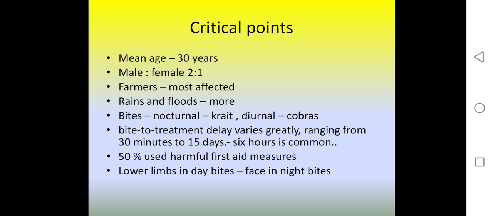So, critical points. The average age of people dying of snake bite is 30 years. Male to female ratio: males are more commonly affected than females. Farmers are most affected, usually seen in rainy, flooded areas. Usually, bites during the nocturnal period are krait poisoning, and during the diurnal period are cobras. Bite to treatment delay varies greatly, ranging from 30 minutes to 15 days. Six hours is common. 50% use harmful first aid measures. Lower limb bites by day, and face bites in the night.